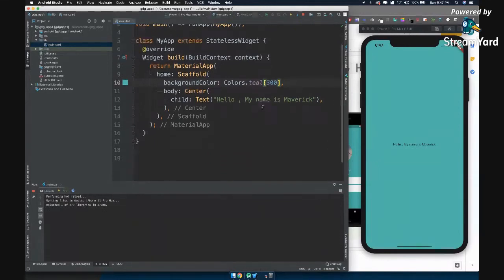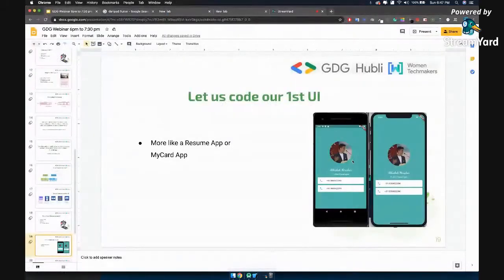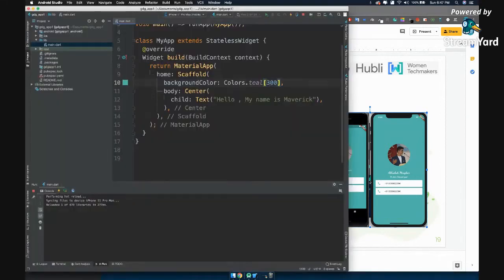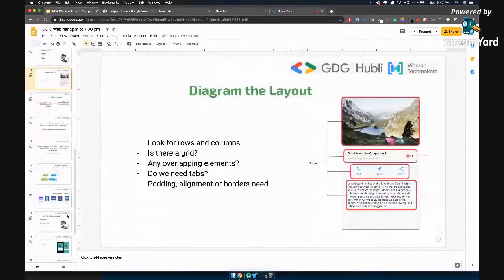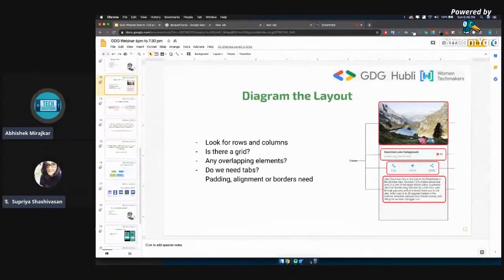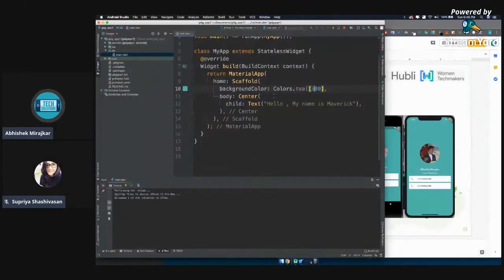Super cool. Now we have elements one after each other, right? We have an image, we have text below that, then we have text below that as well. Now, in order to make this, what did we understand in the grid layout here? That we need to use columns and rows in order to place elements one after each other or one beside each other. Okay, so let us use